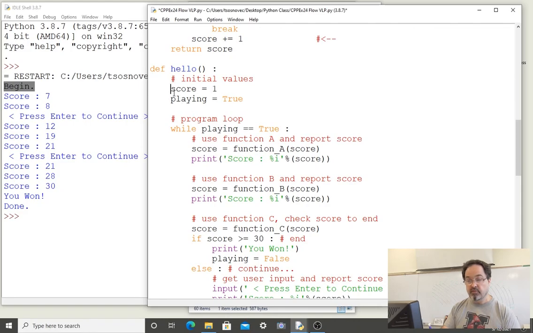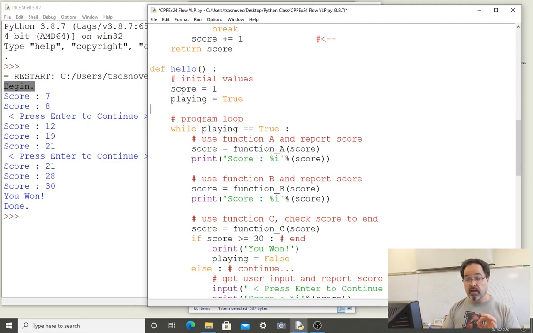And then we'll proceed down to defining a variable, an integer, then defining another variable, and those score and playing are now in the namespace of the hello function. So we have 2 namespaces now. We have the namespace of the main program. In this case, the main program has the name cppex24 flow VLP.py, the name of this file. And then there's the namespace of the hello function. And those namespaces, for the most part, do not intersect.